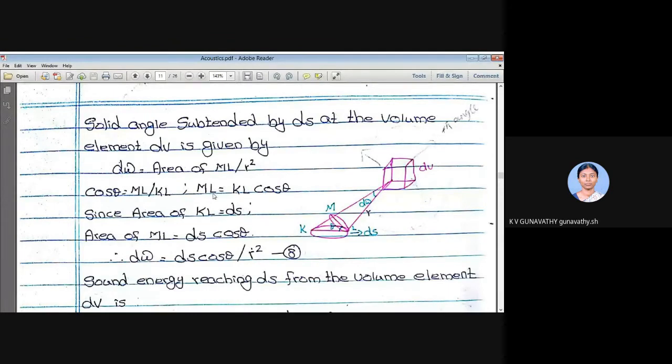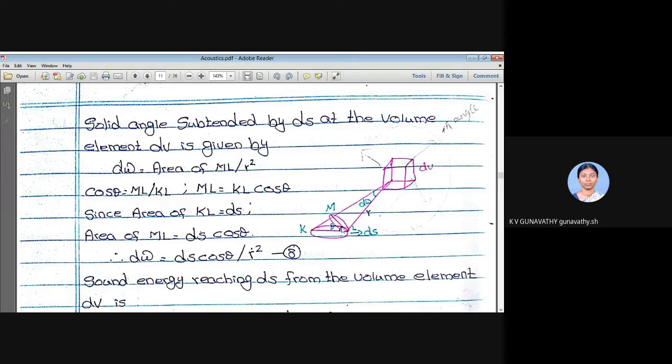Since the area of KL is ds, the area of ML is equal to ds into cos theta.